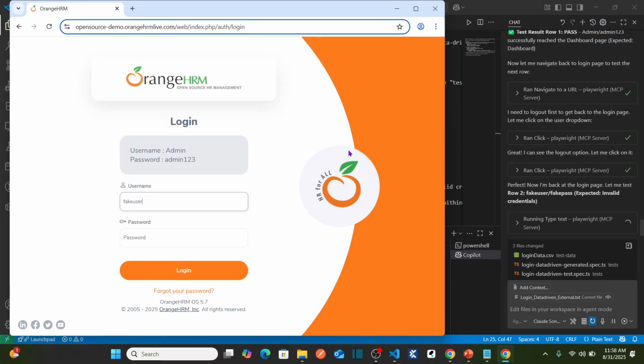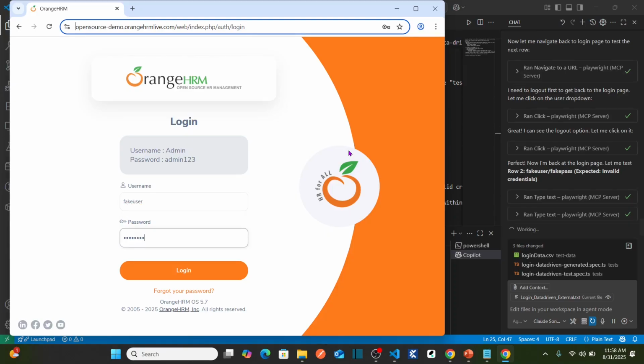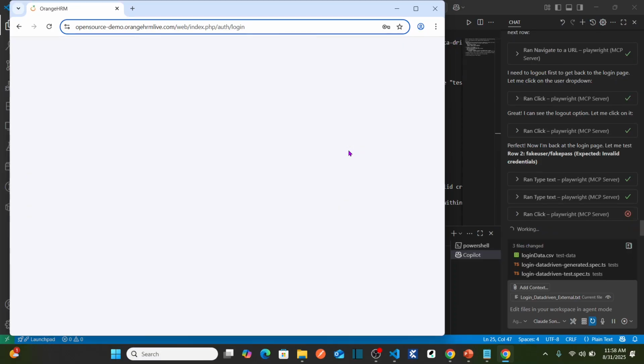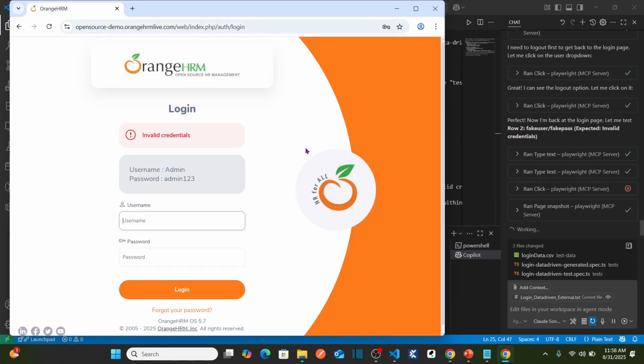So here it is now entering the invalid test credential. Now it should validate the invalid credentials message on screen. See here, it is validating the invalid credentials now. Done. And it should pick up your third row.